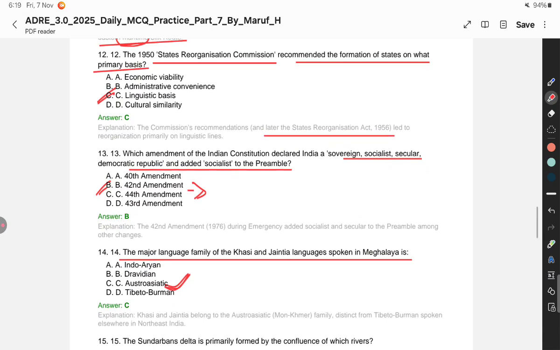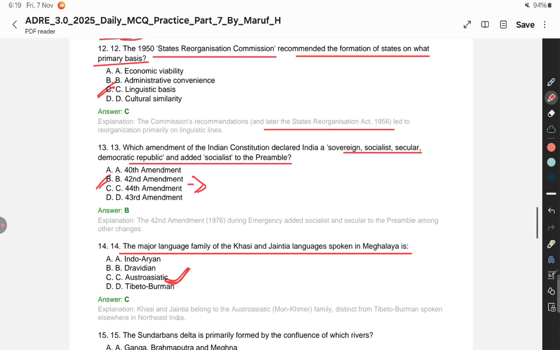Khasi and Jaintia belong to the Austroasiatic Mon-Khmer family, distinct from Tibeto-Burman spoken elsewhere in northeast India. All right, remember this one.